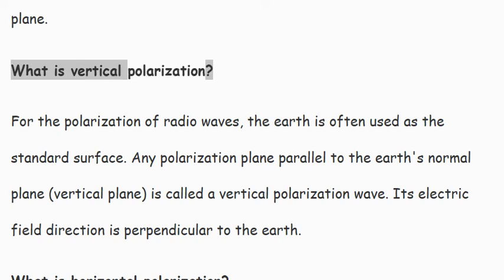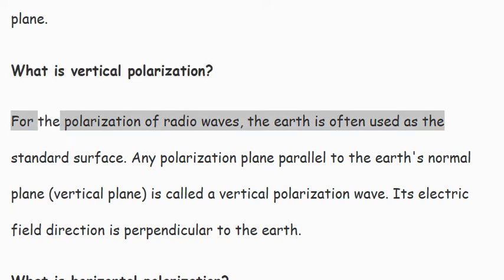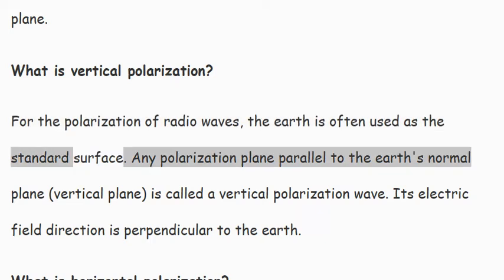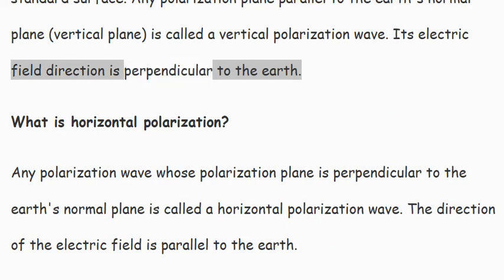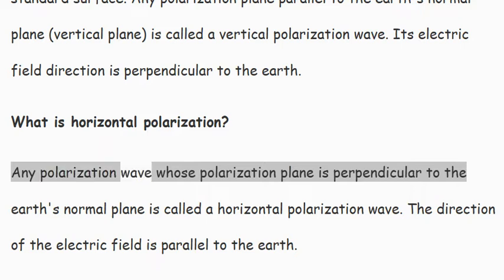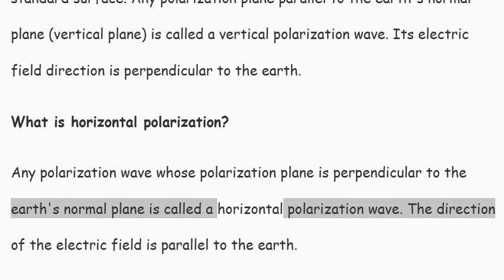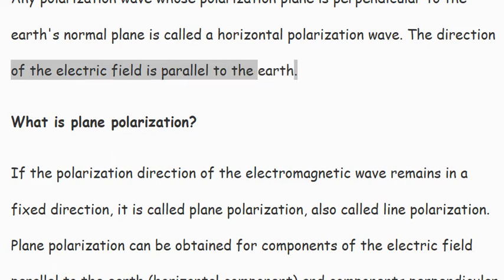What is vertical polarization? For the polarization of radio waves, the Earth is often used as the standard surface. Any wave whose polarization plane is parallel to the Earth's normal plane, the vertical plane, is called a vertical polarization wave. Its electric field direction is perpendicular to the Earth. What is horizontal polarization? Any polarization wave whose polarization plane is perpendicular to the Earth's normal plane is called a horizontal polarization wave. The direction of the electric field is parallel to the Earth.